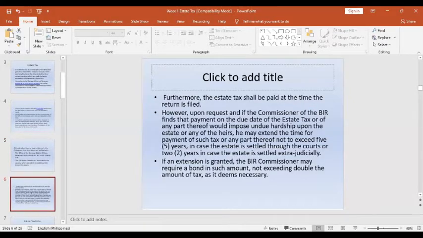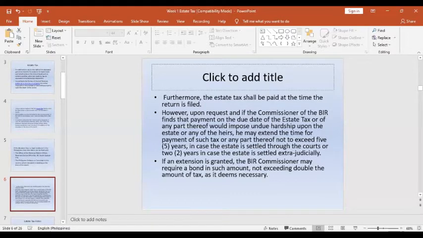Furthermore, the estate tax shall be paid at the time the return is filed. So when you file the estate tax return, it shall be paid upon filing.